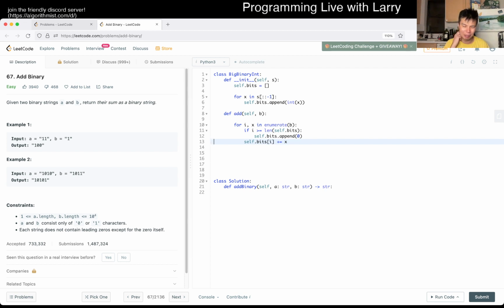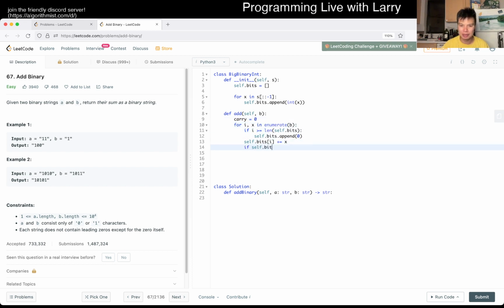I mean, you could do it in a number of ways, I guess. You could do it here. Okay, let's just do it here instead of collecting all the carries together. If so, that bits of i is greater than 2, I guess. Yeah, okay, because this is base 2 essentially. I guess I could just do it this way. And then subtract that bits of i, if it is equal to 2, right? Nope.